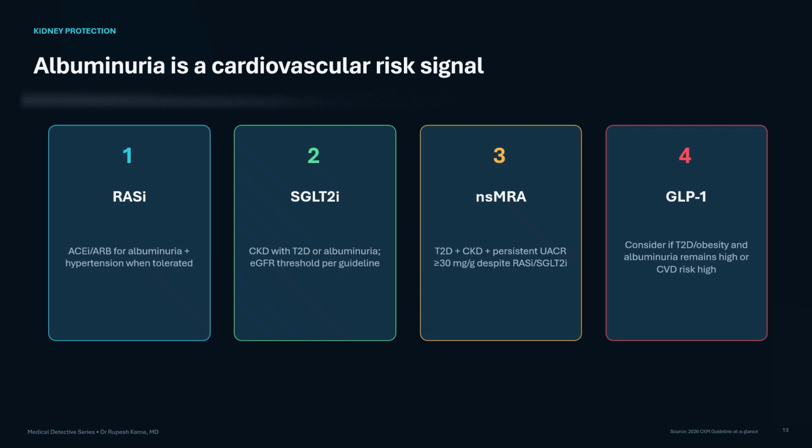GLP-1 based therapy may provide additional benefit when obesity, diabetes, albuminuria or high cardiovascular risk remains important. This is a simplified framework. Real prescribing requires attention to eGFR, potassium, volume status, adverse effects, contraindications, interactions, and follow-up.